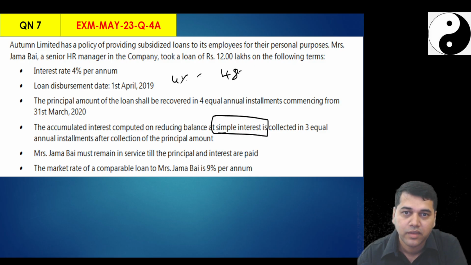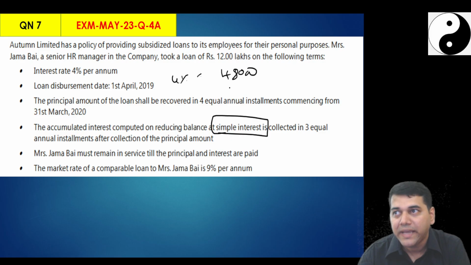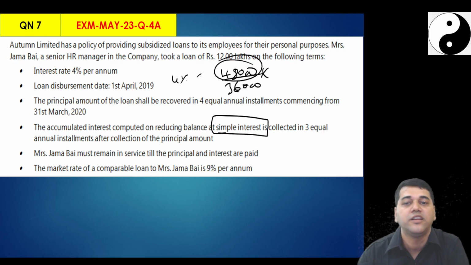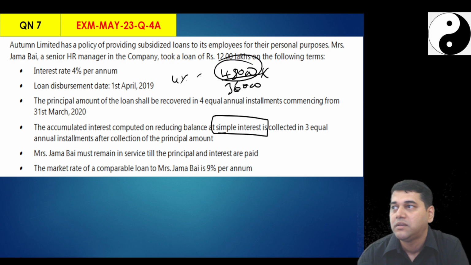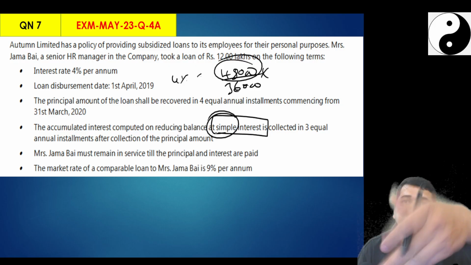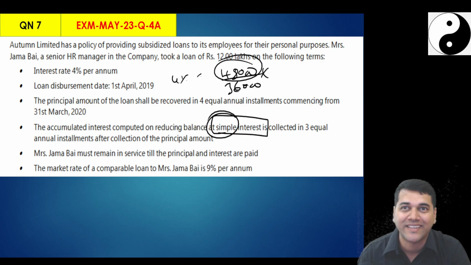48,000. Did you pay anything? 3 lakhs you paid. Second year, how much is the interest? It comes to 36,000. Why? Don't charge 12% on this again, 4% on this again. Because what Jamabai has to pay to me is simple interest, not compound interest. This is the question you asked me.